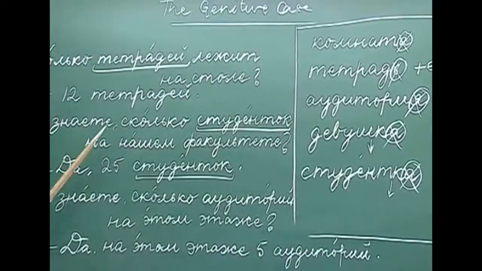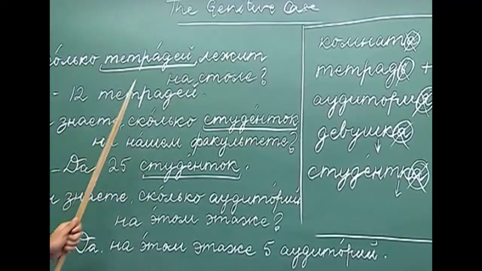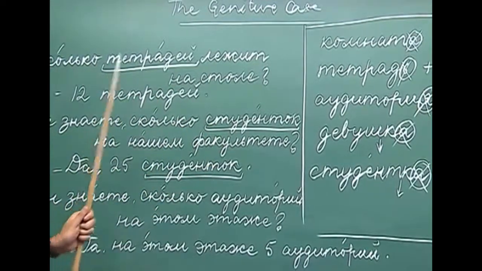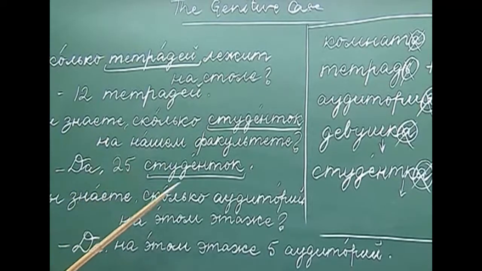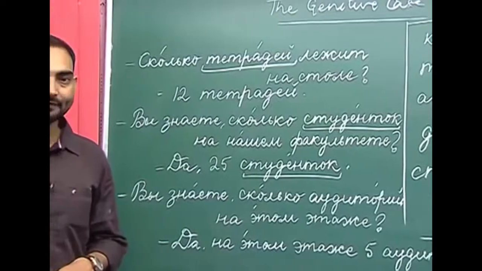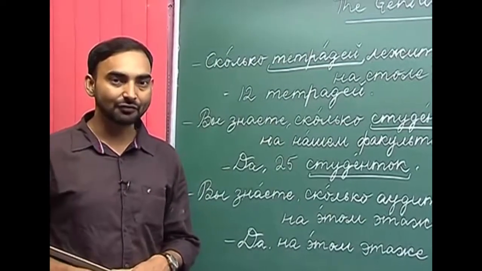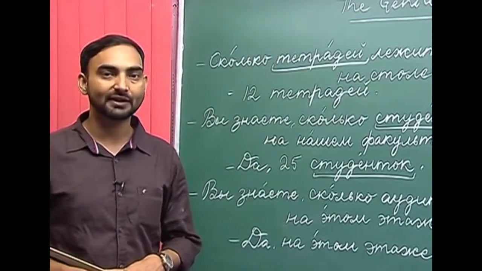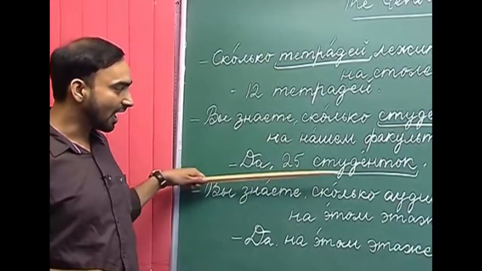Да, я знаю, сколько студенток на нашем факультете. На нашем факультете 25 студенток. So after the cardinal number 25, we have to use the genitive plural form of the noun. So that is how we have answered.